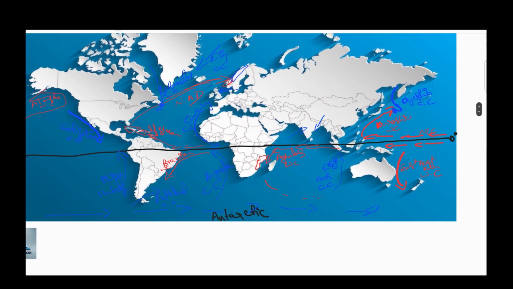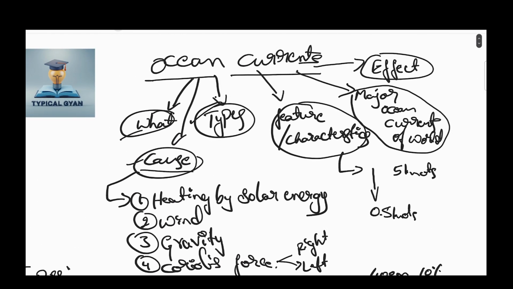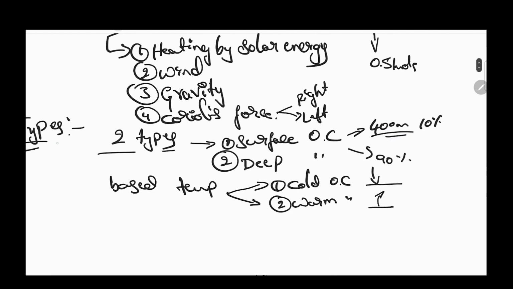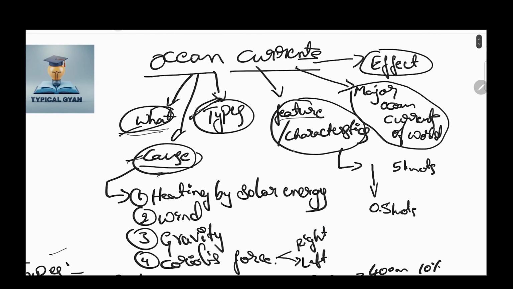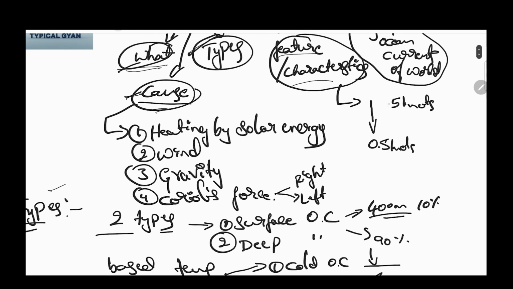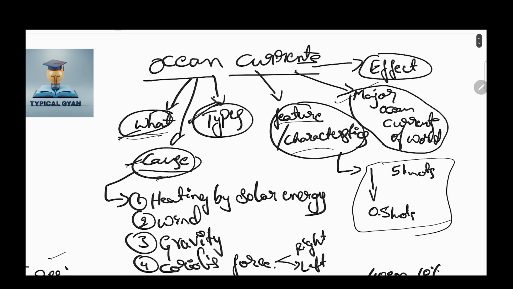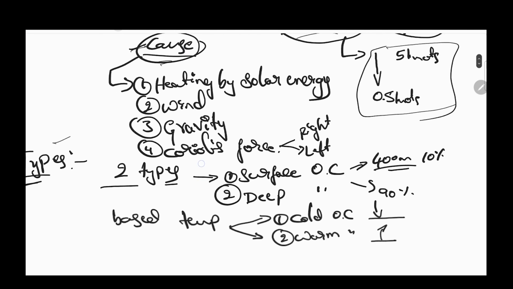Okay, guys. Now, last topic. Which are the topics we discussed, guys? First one, what is ocean current, already discussed. And causes for formation of ocean current, we discussed. And types of ocean current, we also discussed. And the features or characteristics of the ocean current, we also discussed. And major ocean currents of the world, we discussed just now. Last topic remaining is the effect of ocean current.